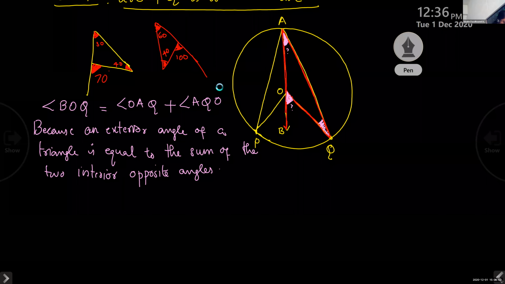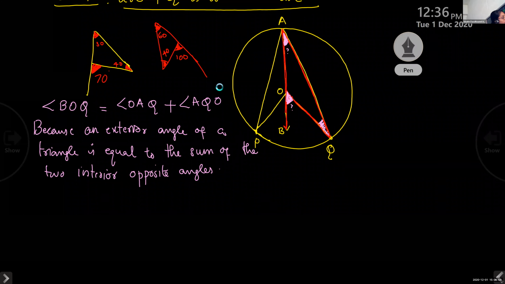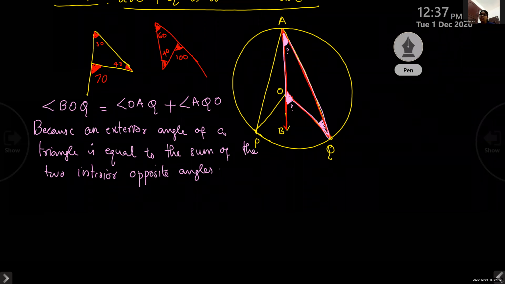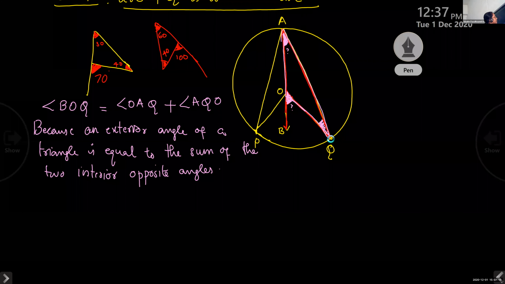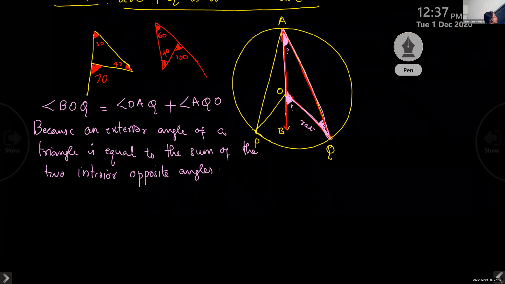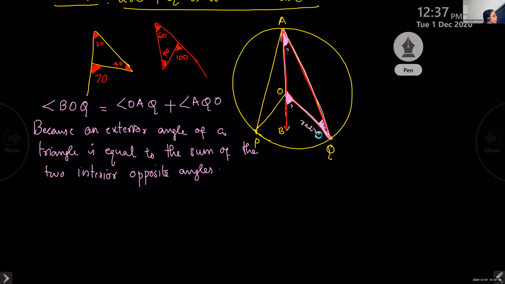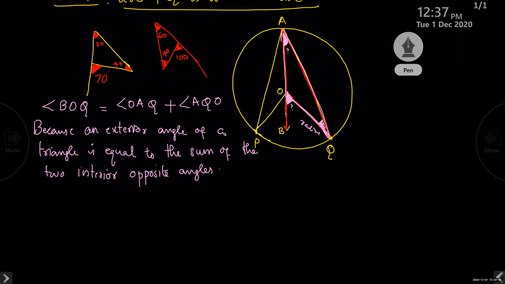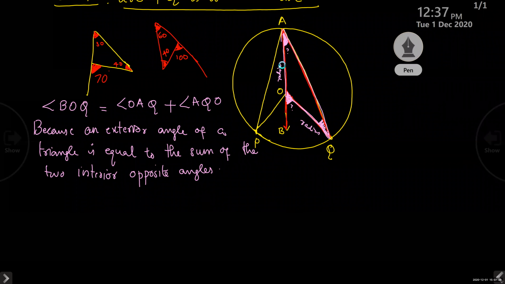Okay, children. Now listen. Take this triangle, triangle OAQ. Look at this triangle properly. What is this side? This is radius, right? OQ is radius, isn't it? Yes, ma'am. And what about OA? Also radius.